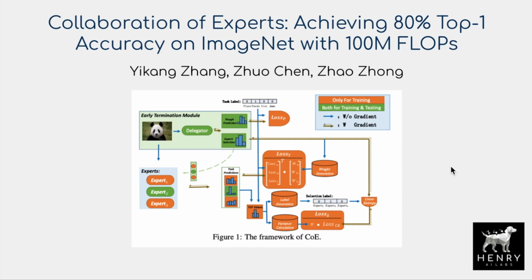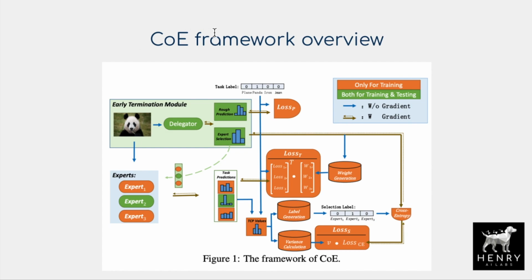This video will provide a very quick overview of Collaboration of Experts achieving 80% top-1 accuracy on ImageNet with 100 million FLOPs, which is a way of measuring the amount of computation in these neural networks. So overall, this is a new approach to ensemble learning and organizing the training of an ensemble of experts organized with some kind of delegator network. So this is the CoE, Collaboration of Experts framework.